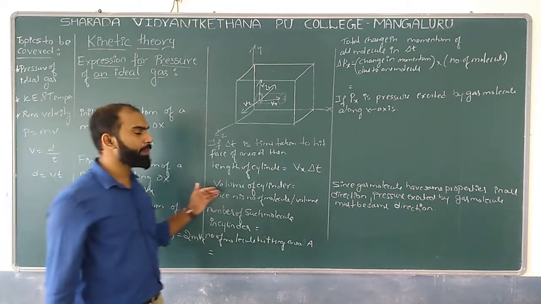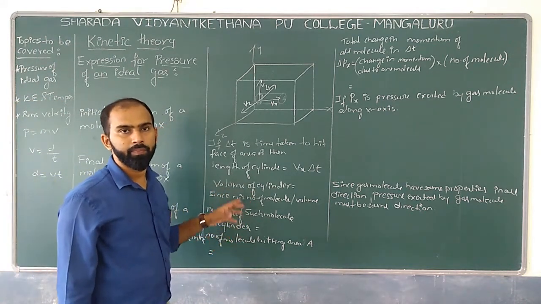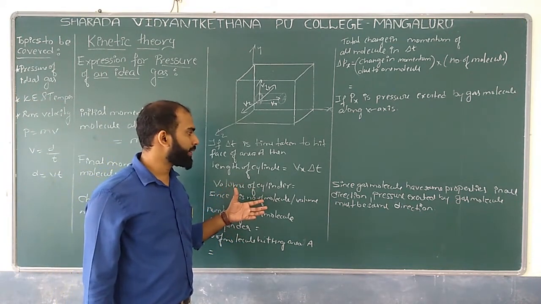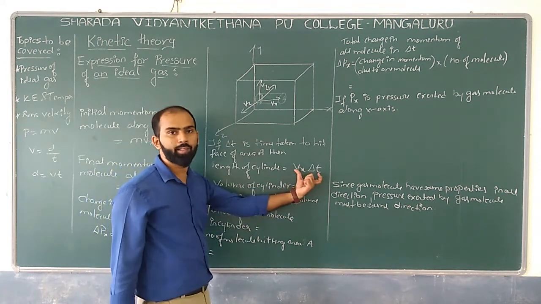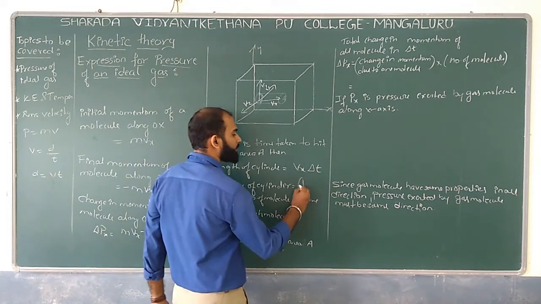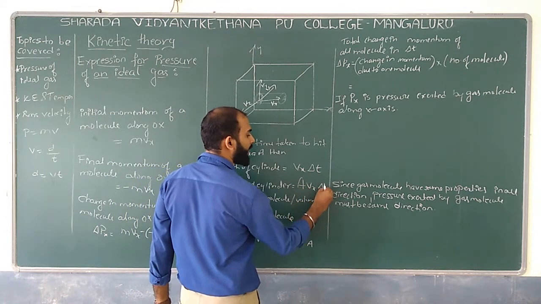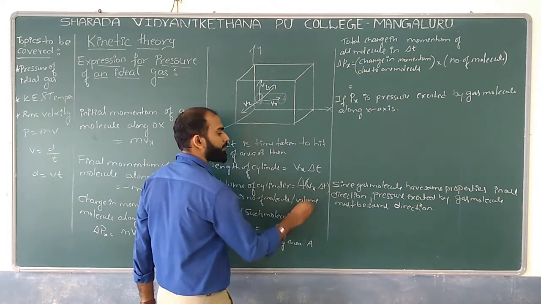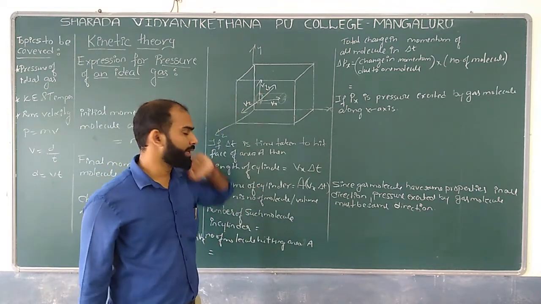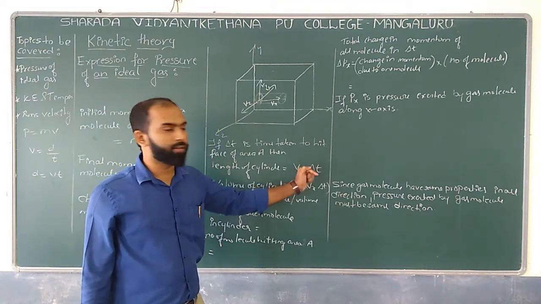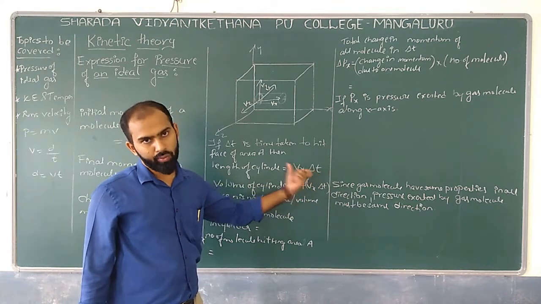So similarly, what would be the volume of the cylinder I can take? The area into length. This is the length I can expect. So the area into Vx into delta t can be the total volume of the cylinder I can take, area into length. Length is nothing but Vx into delta t.